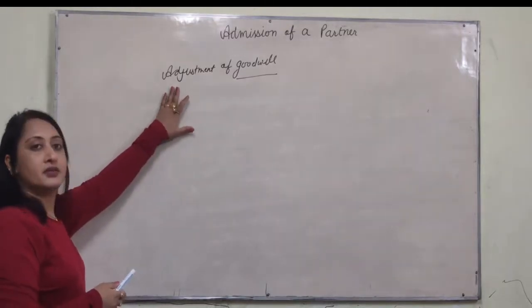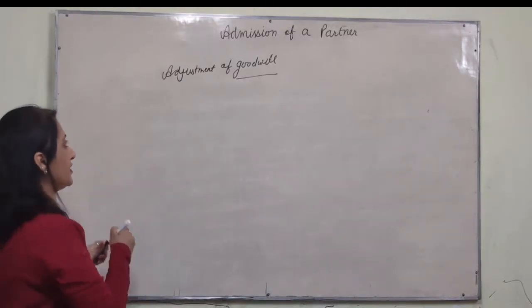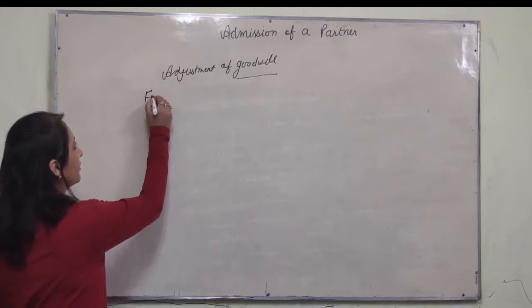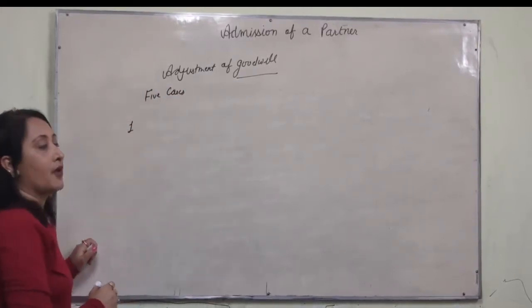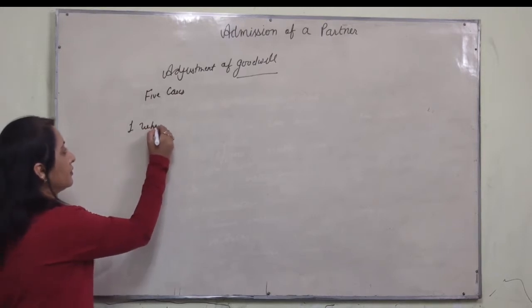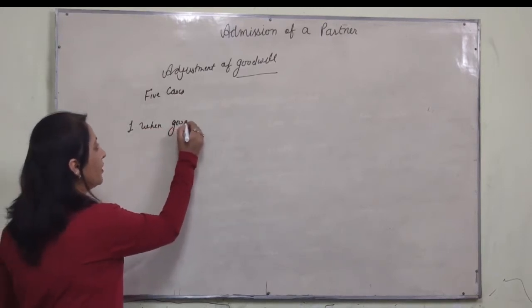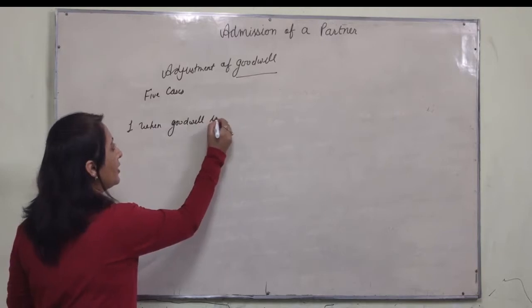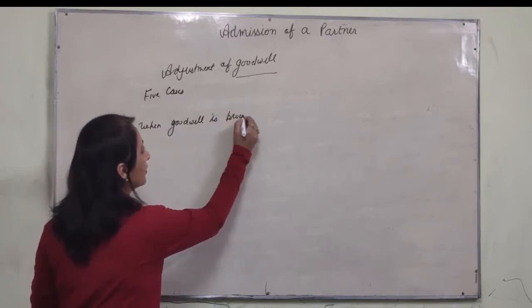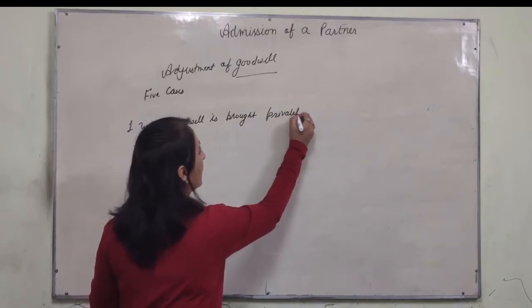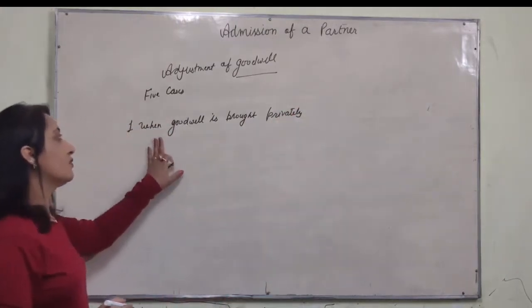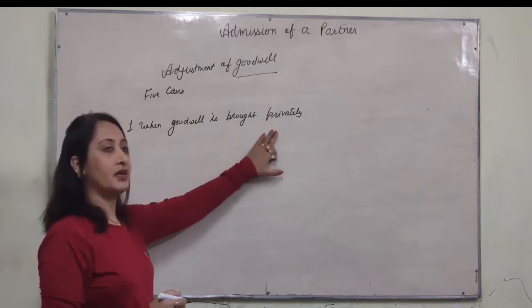Now for adjustment or treatment of goodwill, there are 5 cases. First, when goodwill is brought privately.